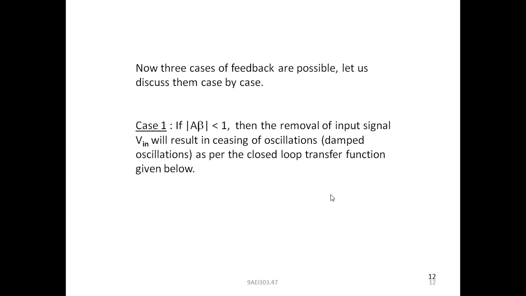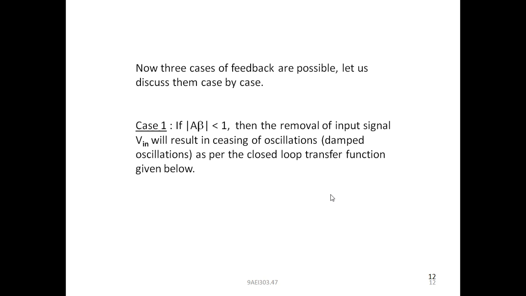Now here three cases of feedback are possible. Let us discuss them case by case. In case 1, if A beta, what is A and what is beta? A is the gain of the amplifier and beta is the gain of the feedback circuit. So the product A beta, that is, mod A beta. Why are we taking mod?